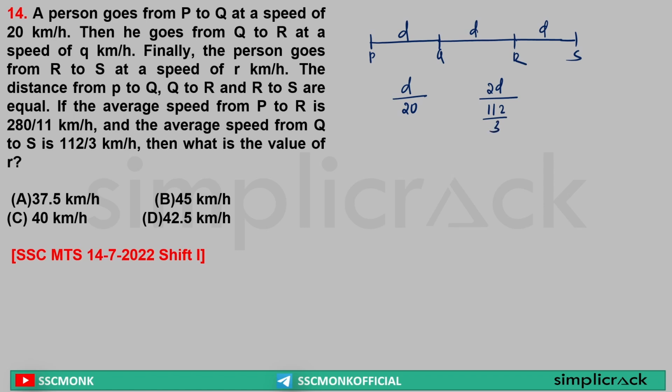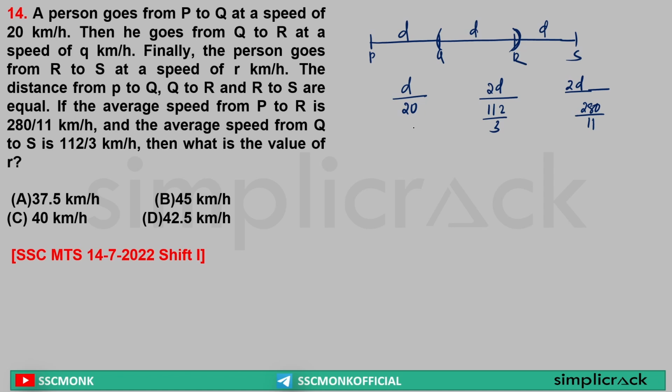Clear? Basic thing? Yes. Now the best part is here it says time taken by P to R is equal to what? 2D by speed, that is 280 by 11 kilometers per hour. It is saying finally a person goes from R to S at the speed of R kilometers per hour, and these are the distances. So what is the time taken?